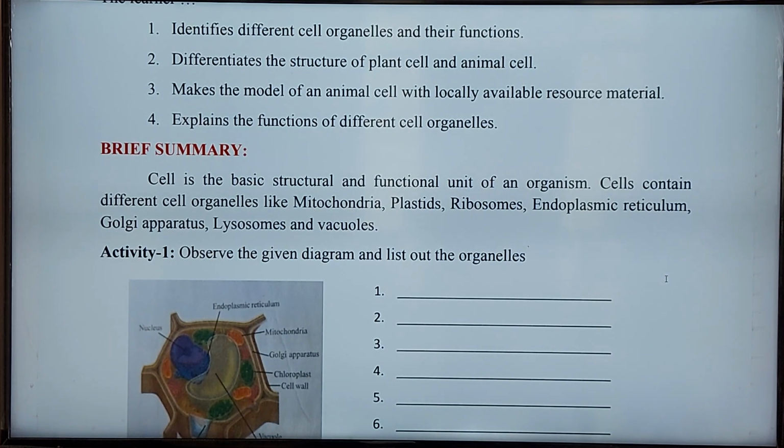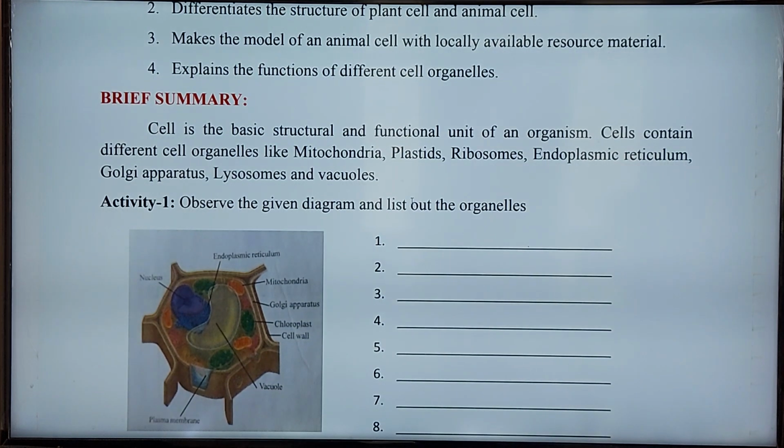Already you know from 9th class that the cell is very important in living things. All living things are made up of cells. That is why the cell is the basic structural and functional unit of an organism. And all cells, whether plant cells or animal cells, contain different cell organelles like mitochondria, plastids, ribosomes, endoplasmic reticulum, Golgi apparatus, lysosomes, and vacuoles.